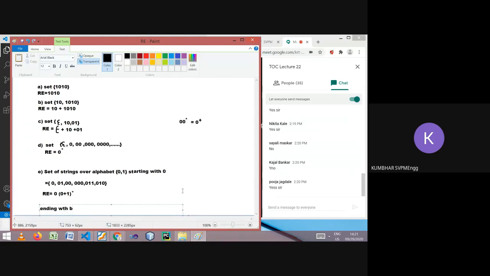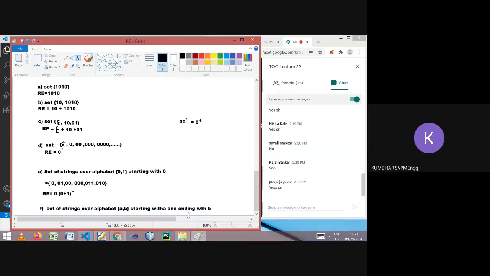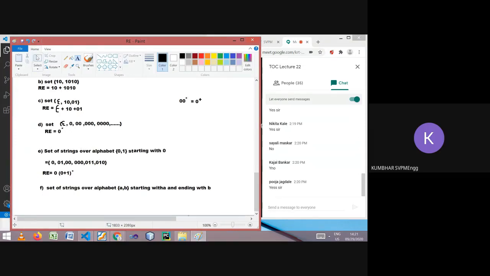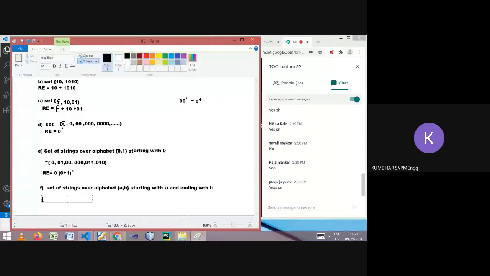Such that the alphabets they can use are A comma B, and all the strings which start with A and end with B. Between that there may be any combination of A and B. That is not mentioned; that is don't care. So will you try? How can I write the regular expression for it? See, what is compulsory? It should start with A and it should end with B. Agree?